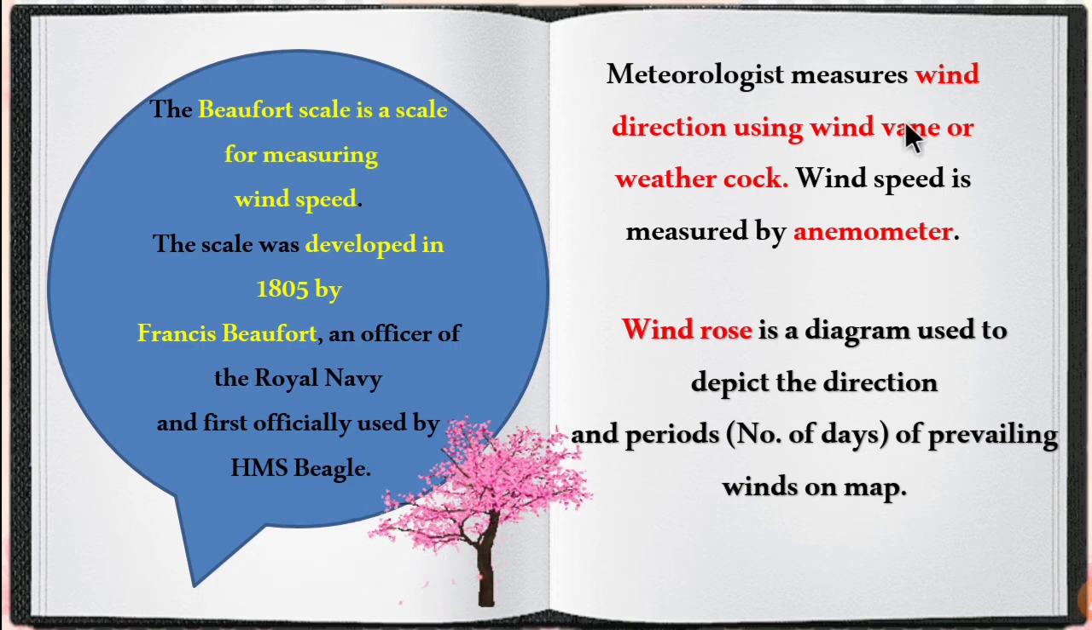The meteorologist measures wind direction using a wind vane or weathercock, and wind speed is measured by using an anemometer. The wind rose is a diagram used to depict the direction and periods of the prevailing winds on the map.